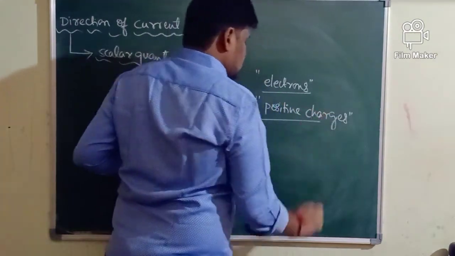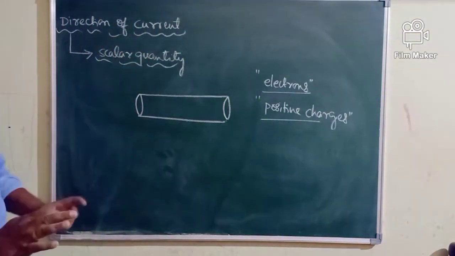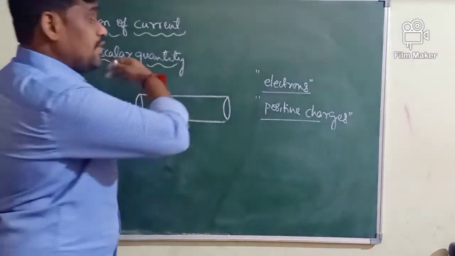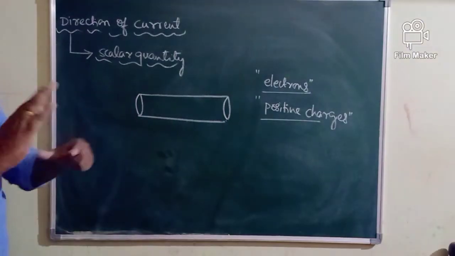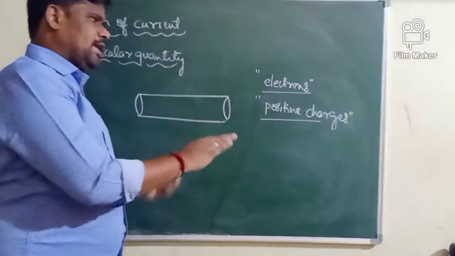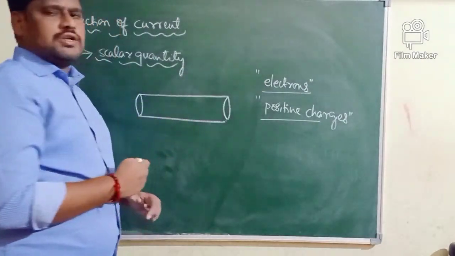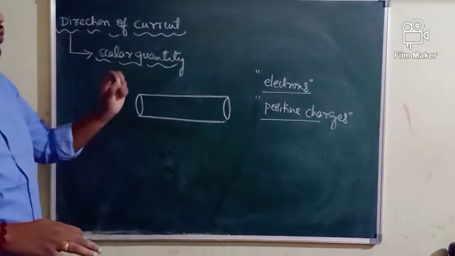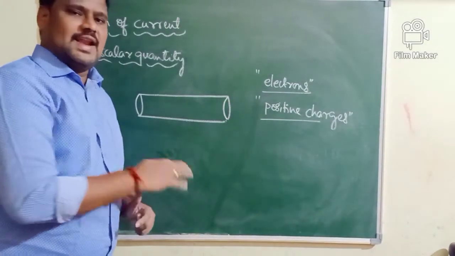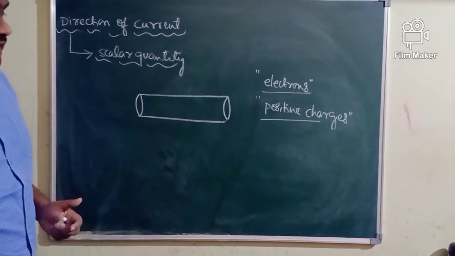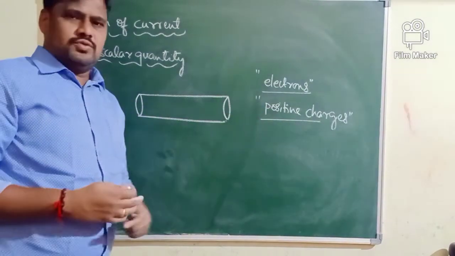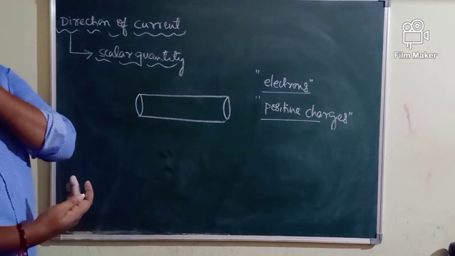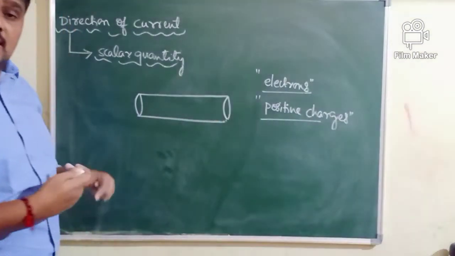In 99% of cases, we take the current which is produced by flow of electrons, that is negative charges. Flow of negative charges is the main cause for production of what? Electric current. But it doesn't mean that only electrons can produce electric current. Even positive charges can. Some positive ions can produce electric current.